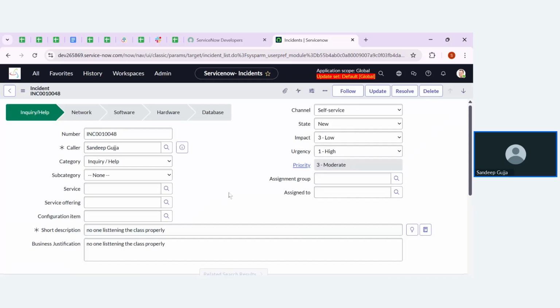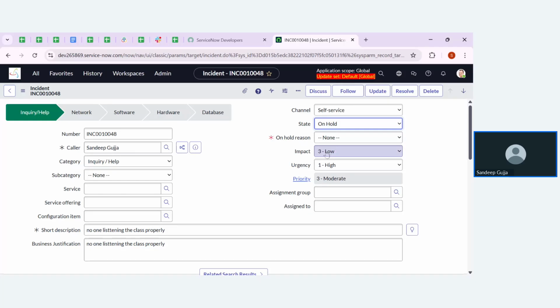Guys, here if you observe, if I change my state from new to on hold, then automatically one more field is populated over here, and that is also a mandatory field.